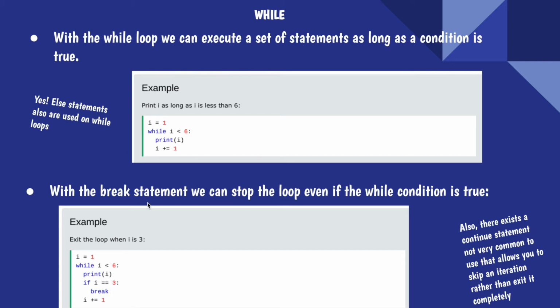And also, we have a break statement, which is very, very important. I've mentioned before that loops can kind of work as like low-end viruses, because they loop. They loop over an algorithm or a program as many times as they can for an infinite amount, unless it's either specified or it's broken. So including this break is very important. I should also note there exists a continue statement that's not very common that allows you to skip an iteration, but that's something that you should probably know is out there, but I won't be going over it now.